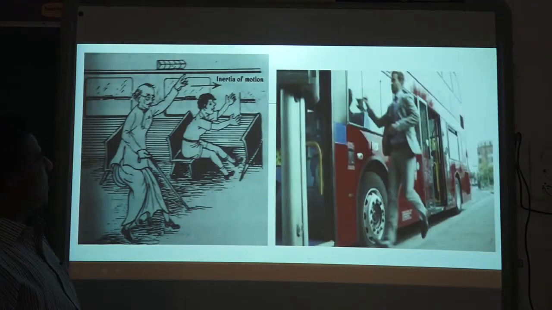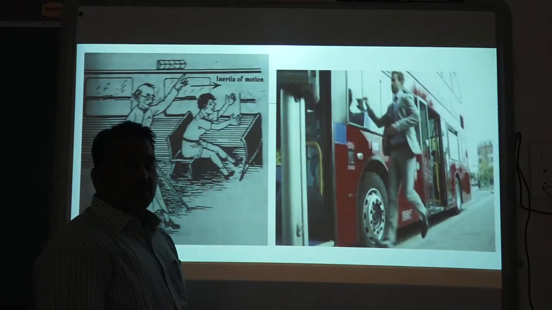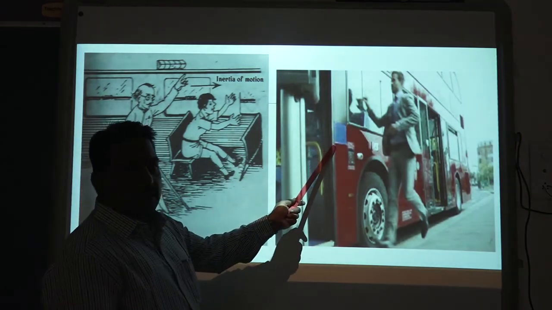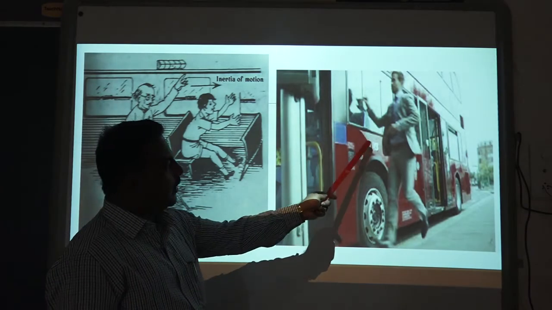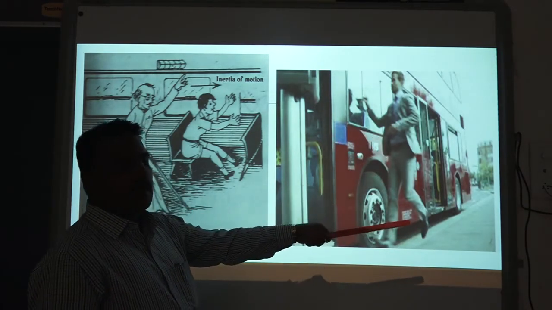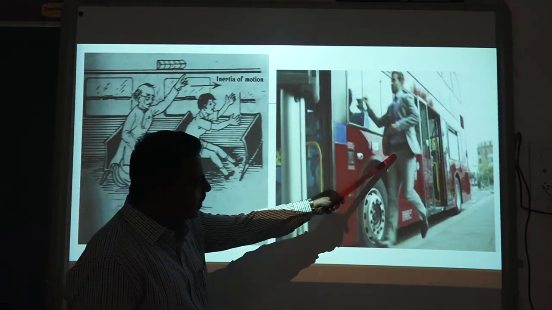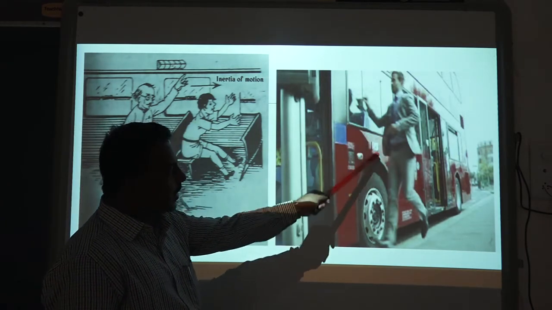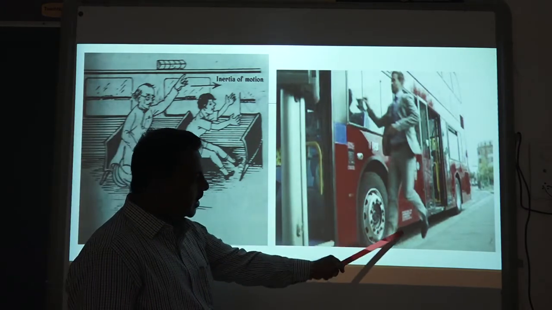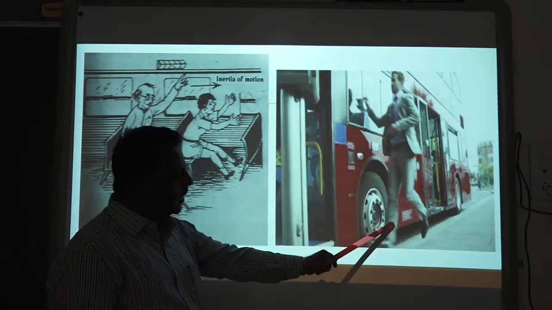Now these are some examples of inertia of motion. Suppose a person tries to get a ride from the bus. Eventually, if the bus is running, he will jump from the bus. But since he is in motion now, his state of inertia will be in state of motion. But the moment his legs touch the ground, the legs try to be at state of rest.